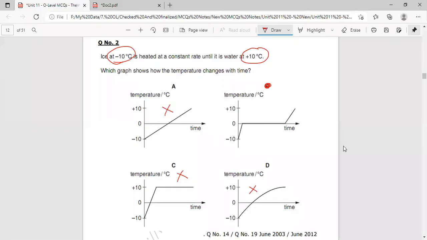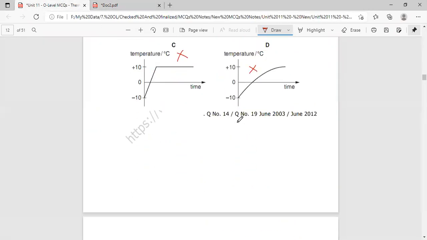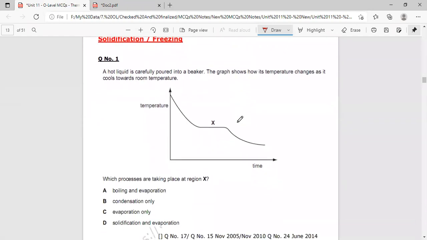Now we will move towards the next MCQ. So this MCQ is clear since this graph is similar to this one. -10 to 0, and then the temperature of water increases over here. Then the solidification and freezing concept is there. A hot liquid, its cooling curve is there, is carefully poured into the beaker. The graph shows how its temperature changes, and from the graph we can see the temperature decreases, it cools towards the room temperature.